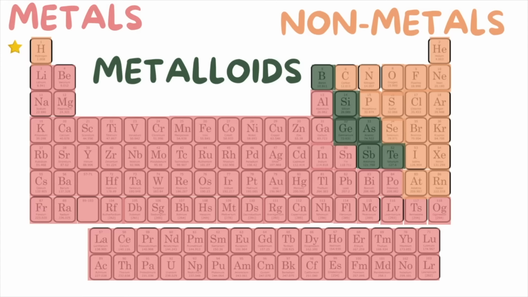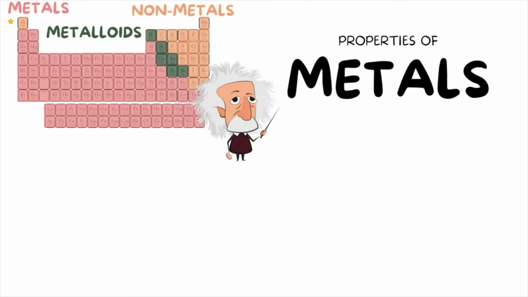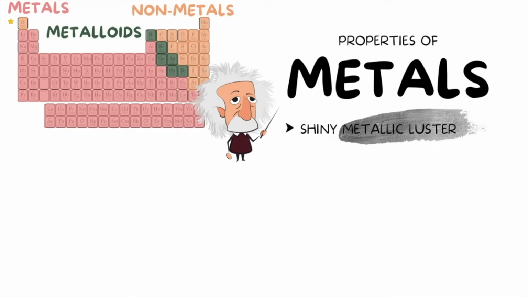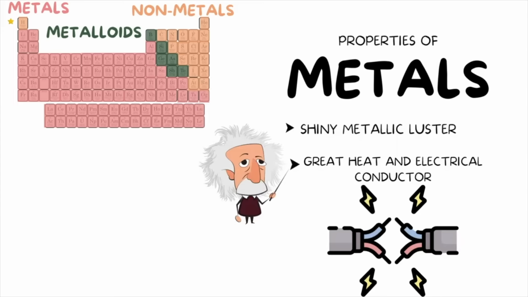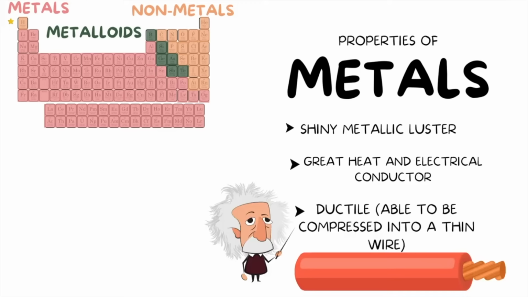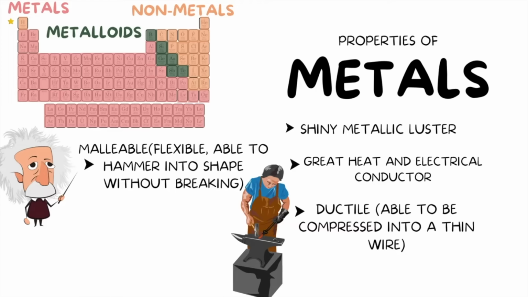So let's take a look at the properties of metals, nonmetals, and metalloids, starting off with the metals. These metals have a shiny luster. They are great heat and electrical conductors. For example, we have the metal in our wires that we use to transfer and conduct electricity. They are ductile, and that means that they are able to be drawn into a wire. They are malleable, meaning they're flexible without breaking. Like this guy here is hammering at his metal and reshaping it, and it's not chipping off and breaking.